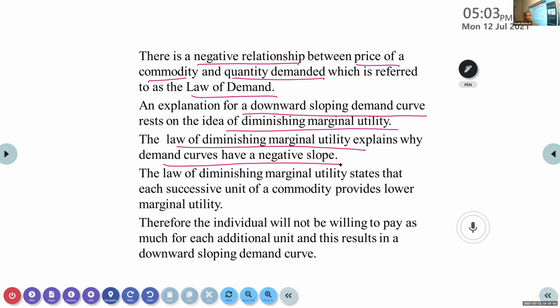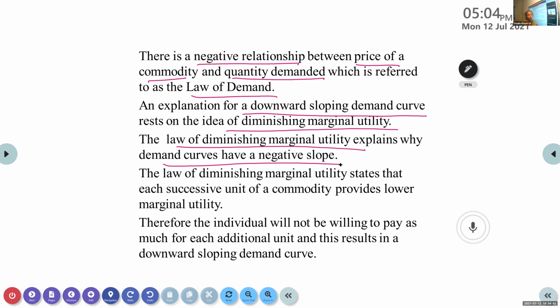Once more, listen. Whenever we start consuming, for example, I told that is related to mangoes. First unit, second unit, third mango, 3 mangoes you have consumed. Now, the 4th mango is also available. Think that the consumer has bought the 4th mango at 40 rupees. Now he doesn't actually want more mangoes because he is already satisfied. But if the shopkeeper says he will reduce the price, maybe to 30 rupees or so, you may buy one more because you may get a little more utility or satisfaction from that.